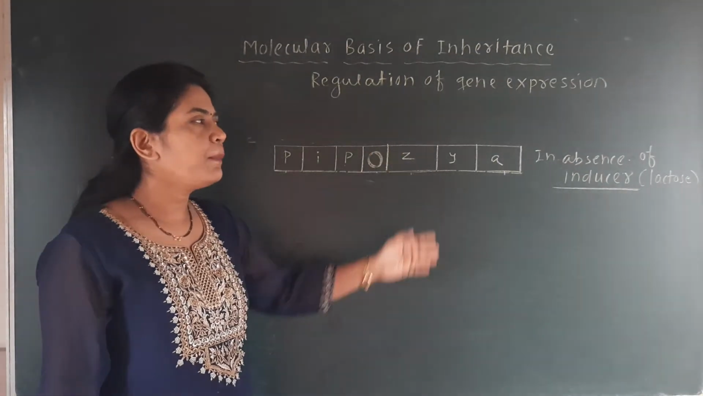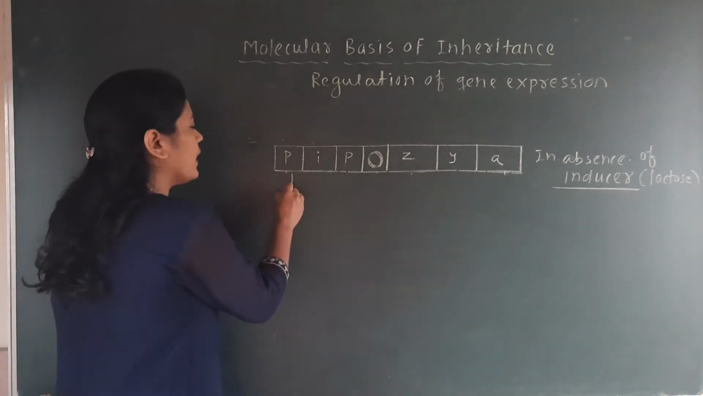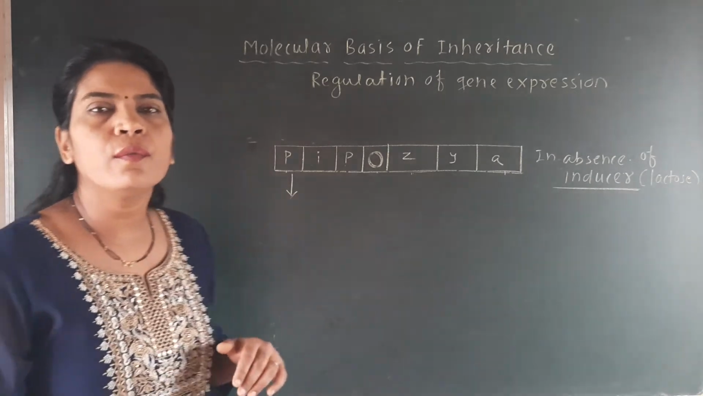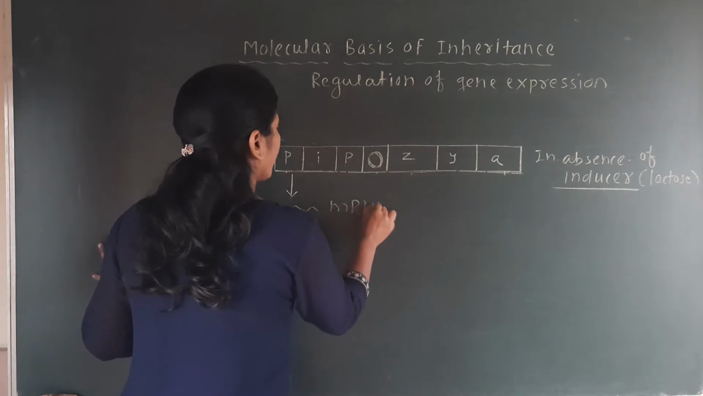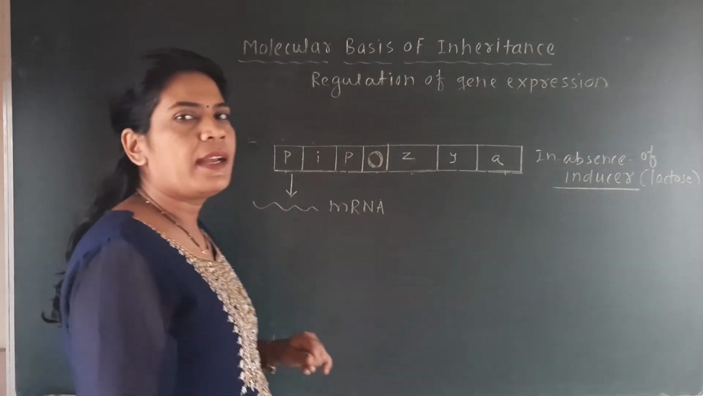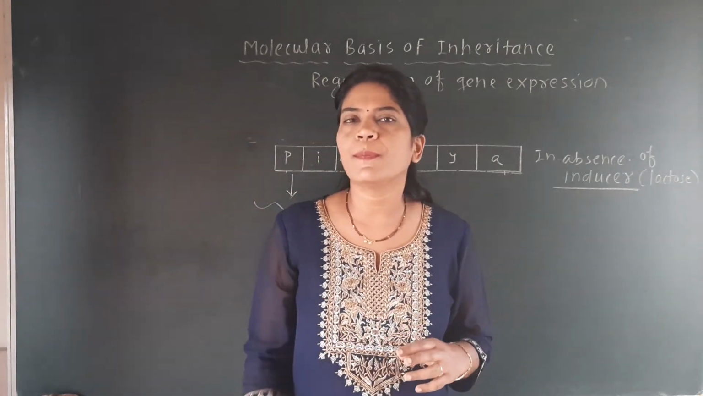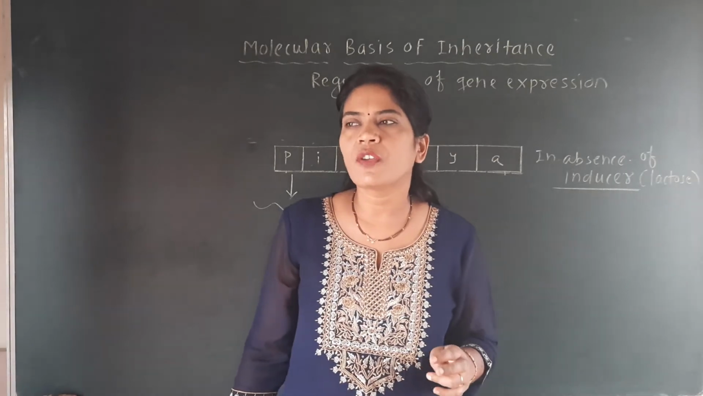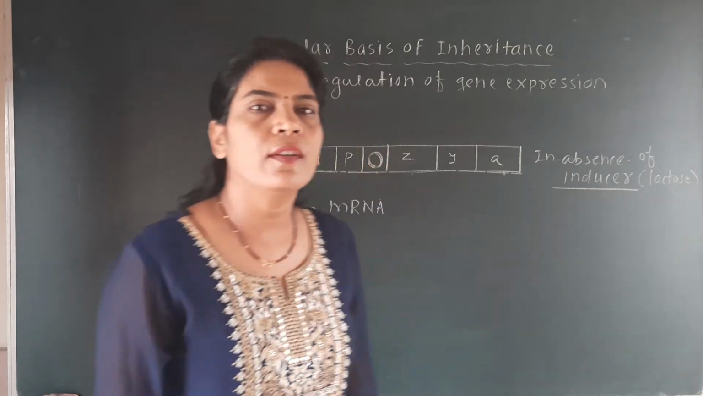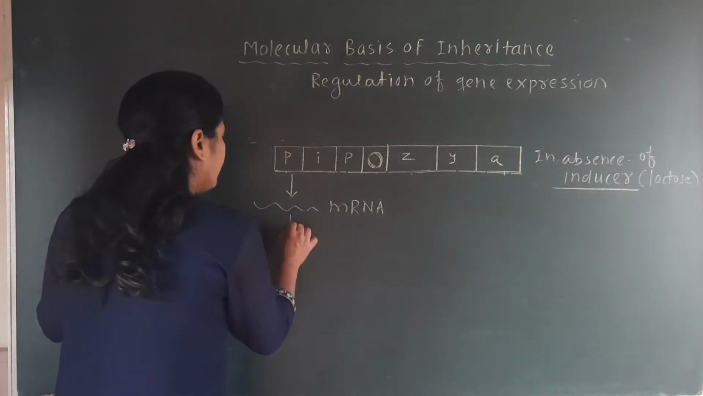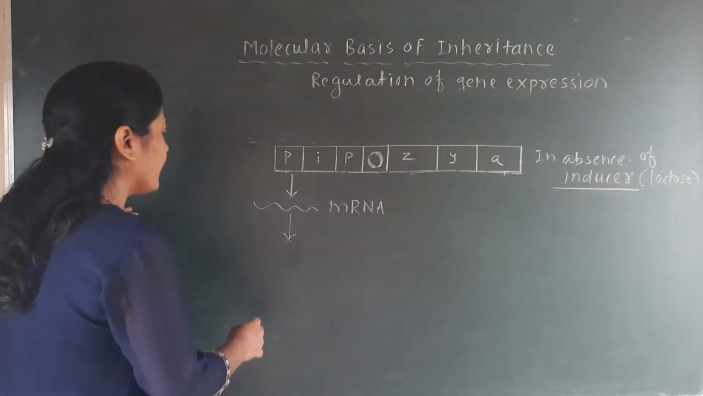So I will explain first in absence of inducer. What happened is that this promoter region is the first region which forms the mRNA molecule, because you know that at the promoter site there is a binding of the RNA polymerase enzyme. This RNA polymerase enzyme starts the synthesis of mRNA. So in this promoter region there will be binding of the RNA polymerase, and there will be formation of the mRNA molecule. This mRNA molecule then undergoes the process of translation, and it forms the protein, and those proteins